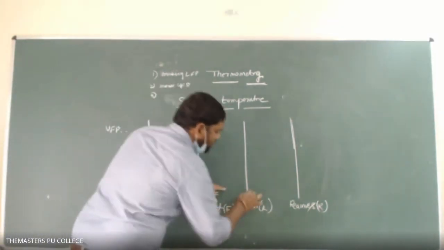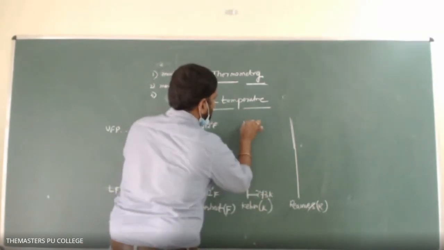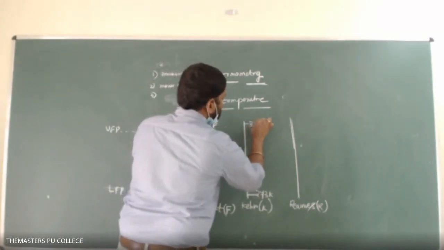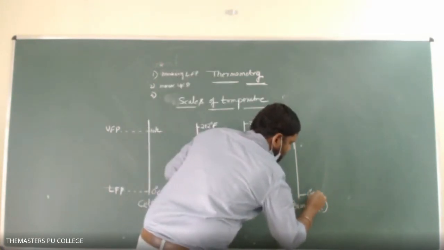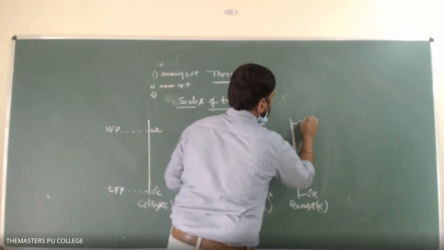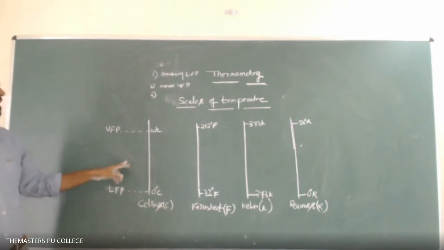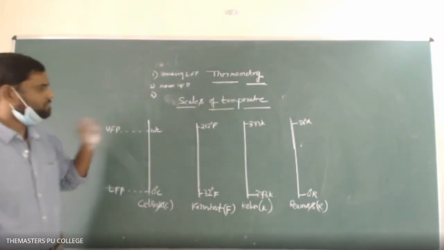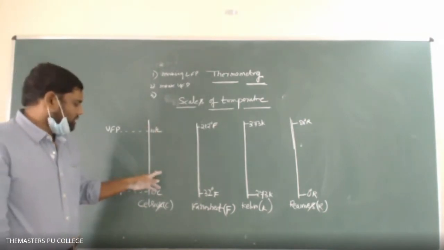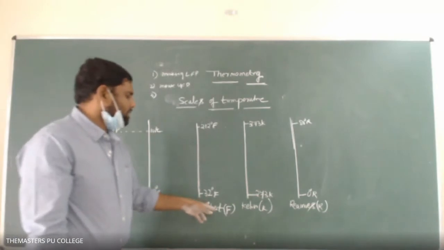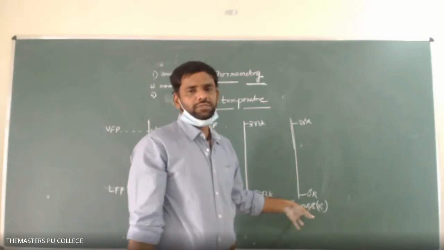Next, the Kelvin scale. According to the Kelvin scale, this is 273 Kelvin, and here it is 373 Kelvin. And according to the Reaumur scale, this is 0 degrees Reaumur, and here it is 80 degrees. So these are the LFPs and UFPs on different scales of temperature. Usually we are going to discuss 4 scales of temperature: the Celsius scale, the Fahrenheit scale, the Kelvin scale, and the Reaumur scale.